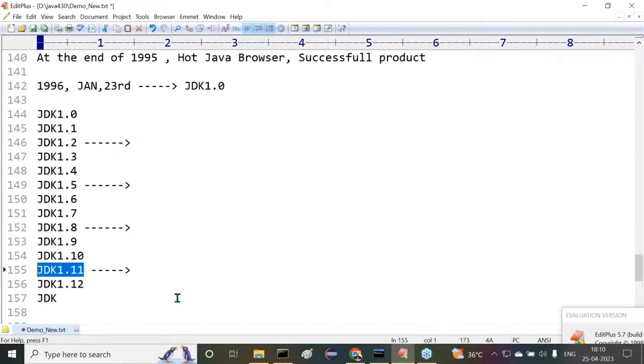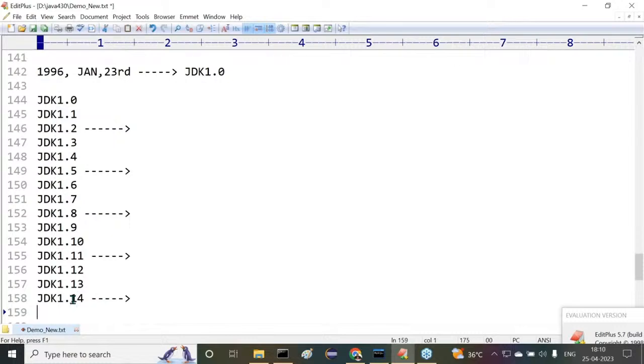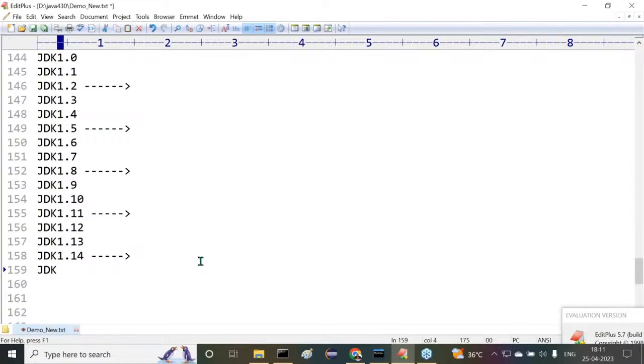Every 6 months, the Oracle people want to release a new version of Java. Because of that reason only, we immediately get Java 11, Java 12, and JDK 1.13. Now JDK 1.14: somewhat okay, but not a huge version, not many enhancements, but somewhat better compared with the previous one. Similarly, JDK 1.15, then JDK 1.16. Now after this, JDK 1.17 again. Now here we have somewhat more content.